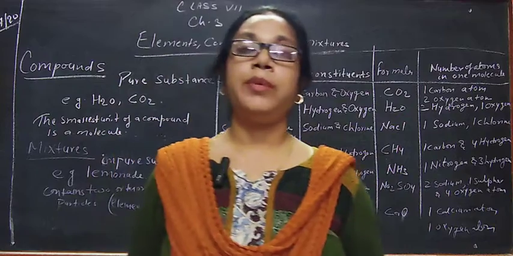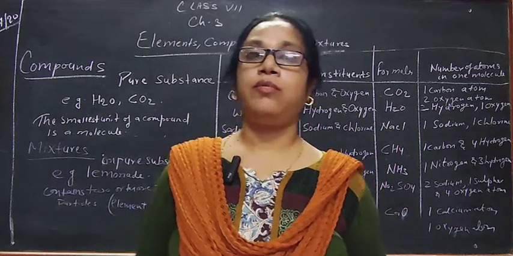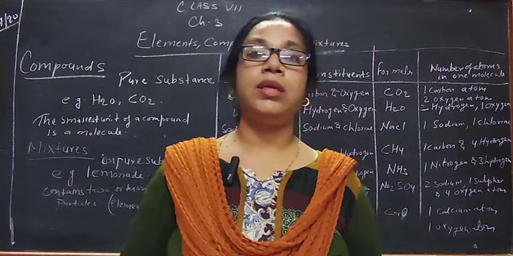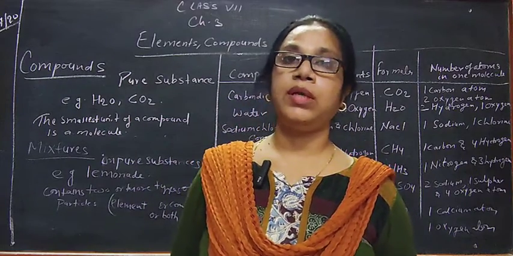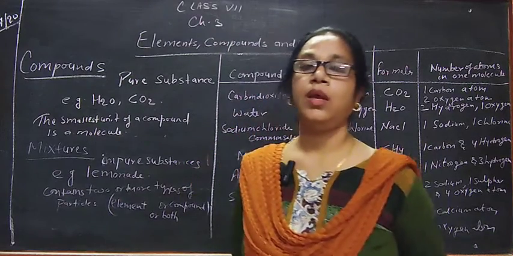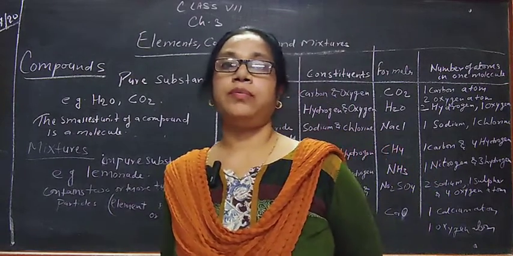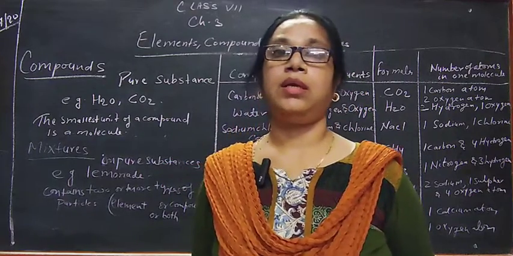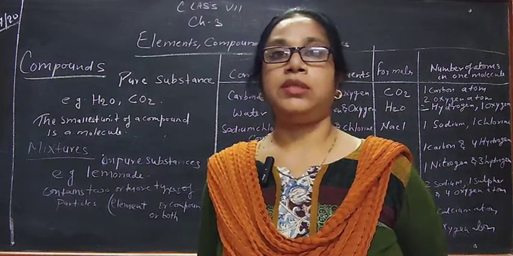And another example, carbon dioxide, whose formula is CO2. Carbon dioxide is formed by combination of 1 carbon atom and 2 oxygen atoms. After the formation of compound, they lose their property of elements.